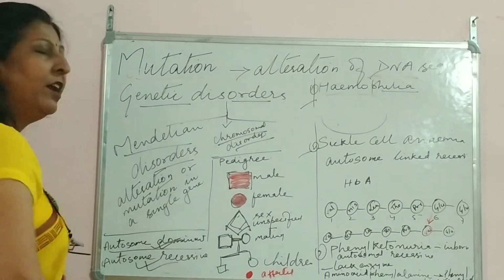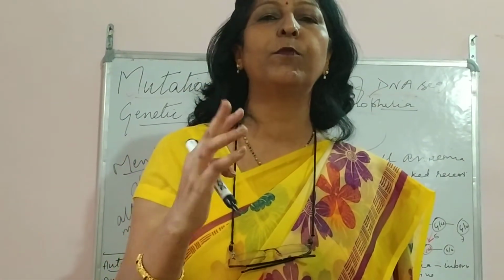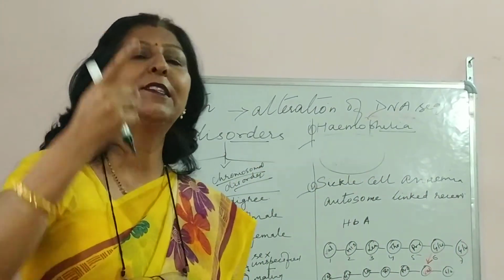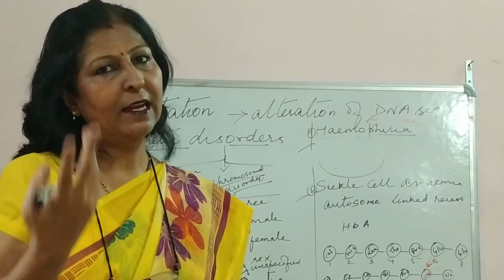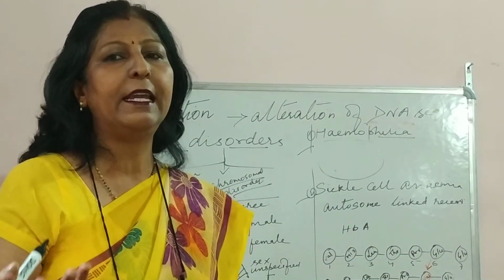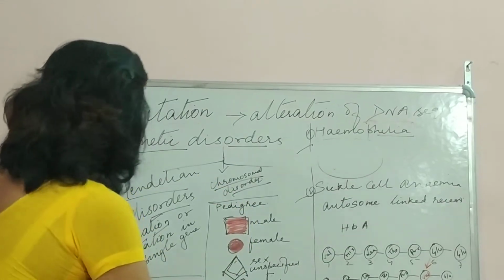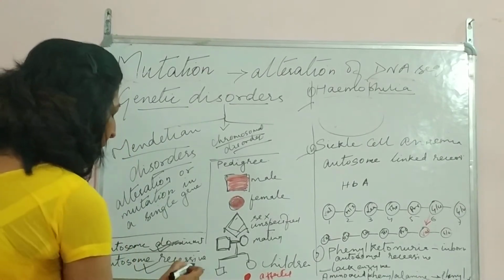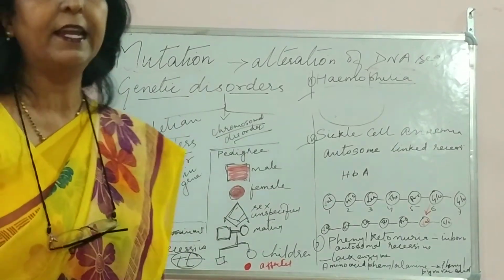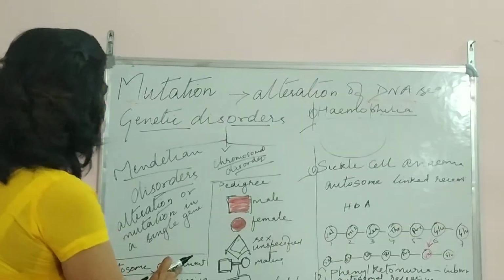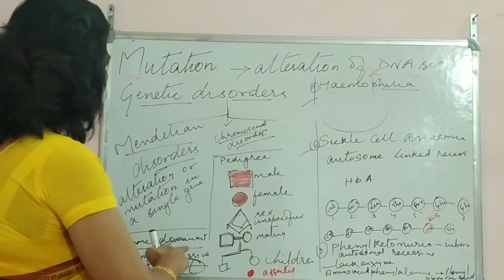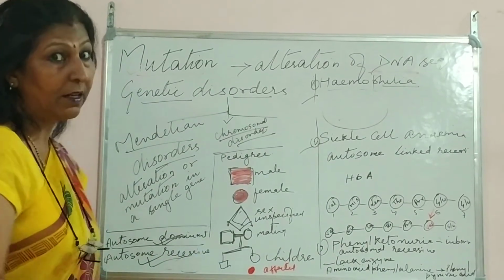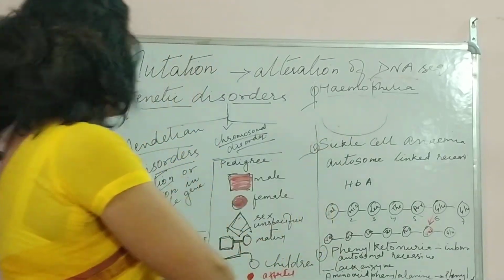Now autosomal recessive. This is also found in those 22 chromosomes. Of the 22 chromosomes that I told you, which are autosomes, any one can be the sufferer, anyone can carry the gene for that particular disease, and it has to be present in a homozygous condition. That means both recessive alleles must be present together, then it will be expressed. In the dominant case, even if it is present in one gene, it is going to express itself. Here it has to be present in a completely homozygous recessive condition. So this is what we did.